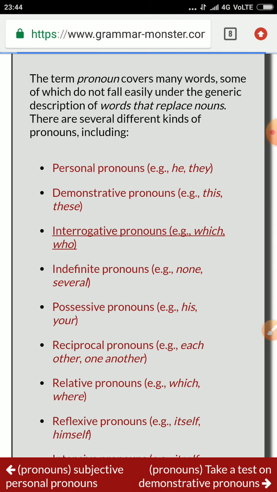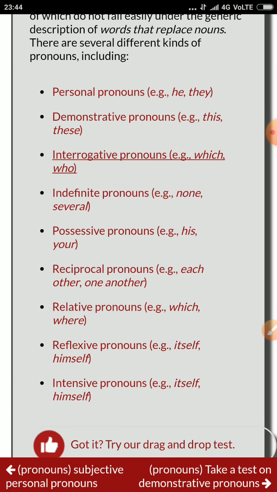There are basically 8 kinds of pronouns, but here there are 9 kinds. The term pronoun covers many words. Let's see here. Personal pronoun, examples: he, they. Demonstrative pronoun, example: these. Interrogative pronoun, examples: which, who. Indefinite pronouns, examples: all, none, several, somebody, everybody. There are so many examples of indefinite pronouns.